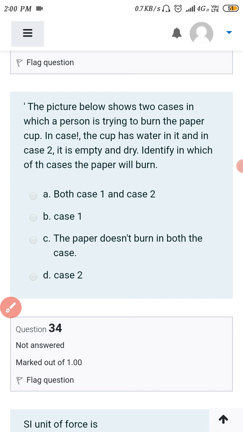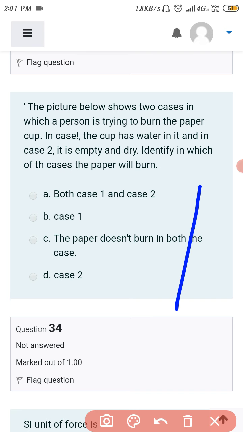The picture below shows two cases in which two persons are trying to burn a paper cup. In case 1 the cup has water in it, and in case 2 the cup is empty and dry. Identify in which case the paper will burn. Paper will burn in the case where the cup is empty. So in case 2, the paper will burn.